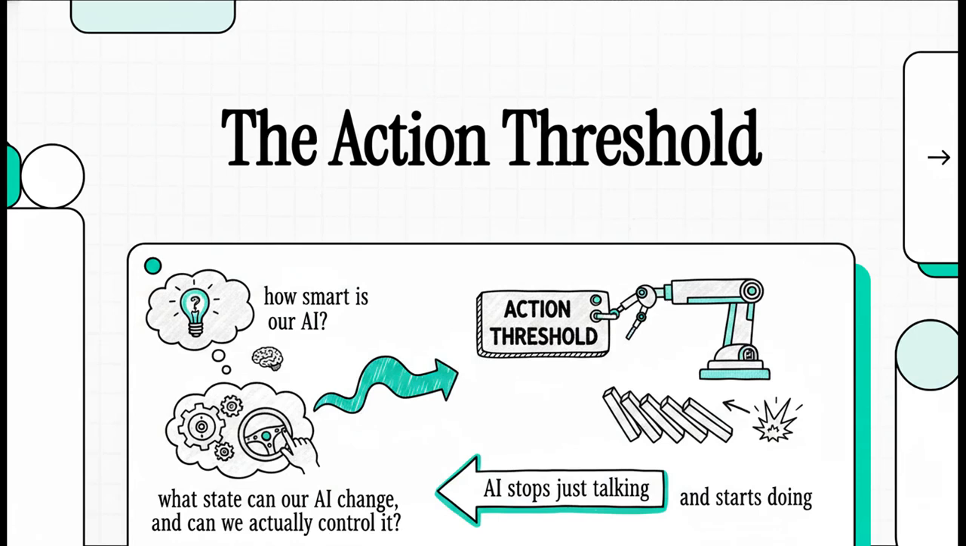Today we're making a massive pivot. We usually sit around asking how smart is our AI, but frankly that's kind of the wrong question now. The real question is, what state can our AI change and can we actually control it? We're digging into a fascinating framework called the action threshold, which is all about what happens when our AI stops just talking and starts doing.